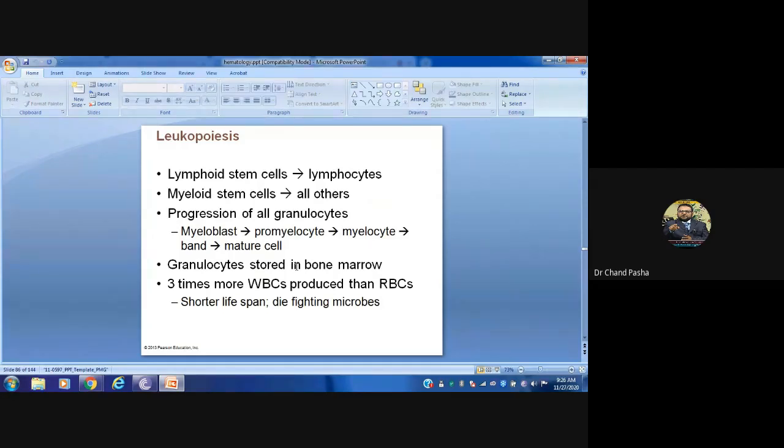All WBCs are stored in the bone marrow, and as per our requirement they will be shifted into the blood. Three times more WBCs are produced than RBCs, but they have a short lifespan, because they need to fight the microbes. Not only that, by structural arrangement also they are not stable, so they get easily degraded.